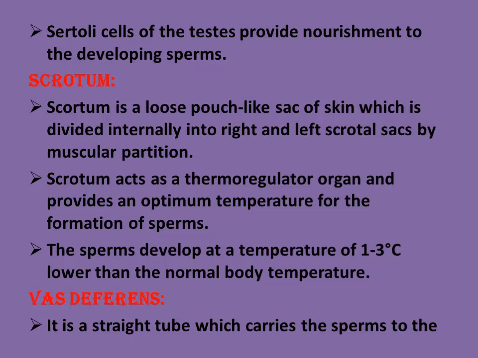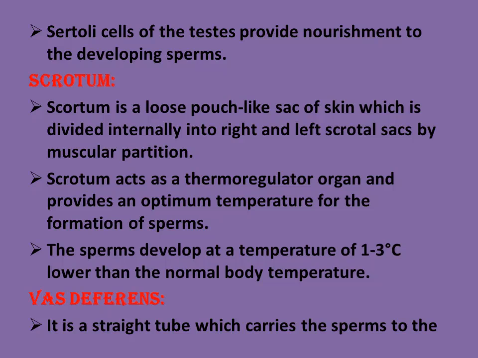Then the scrotum. Where the testis is present, that is called the scrotum, a loose pouch-like sac of skin, divided into right and left scrotal sacs. The scrotum acts as a thermoregulator organ and provides the optimum temperature for the formation of sperm. It is the scrotum that gives the essential temperature for sperm formation. Sperm develops at a temperature 1 to 3 degrees centigrade lower than normal body temperature, so it is present outside the body.